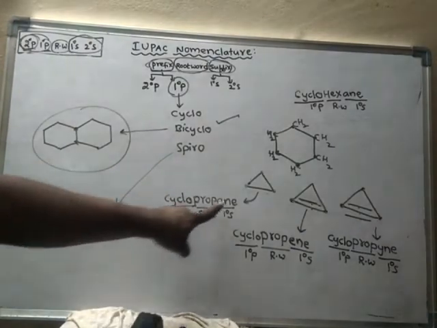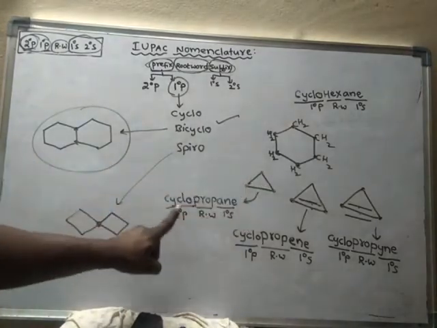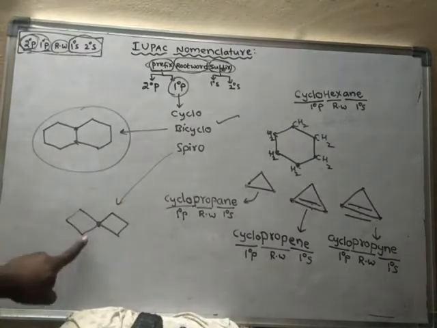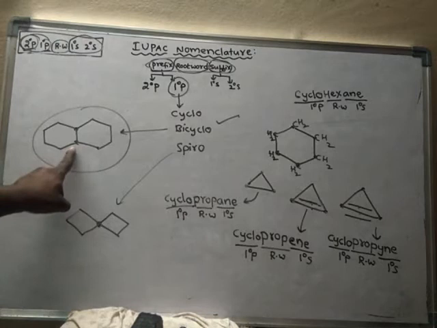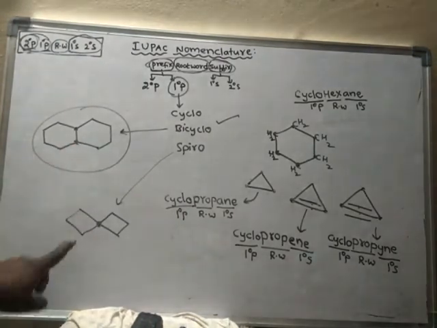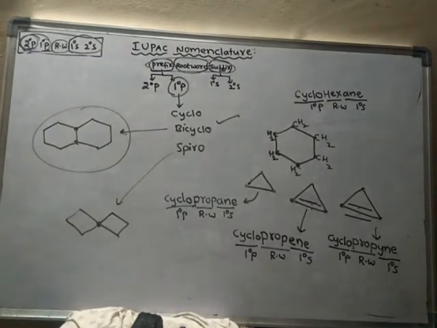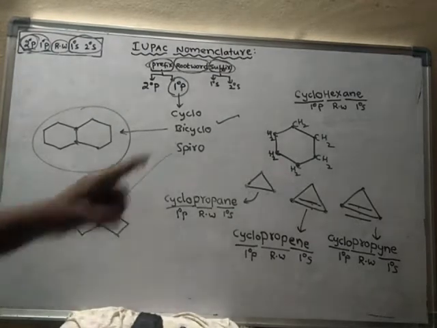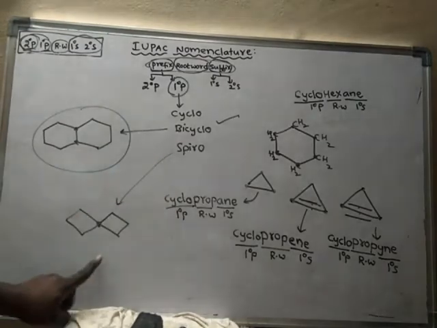But in this case, there is only 1 ring. When only 1 ring is present, then we have to use simply cyclo. If there are 2 rings joined by 2 carbons, the prefix is bicyclo. But here 2 rings are joined by only 1 carbon, hence such compounds are said to be spiro compounds, and the primary prefix used for such compounds is spiro.